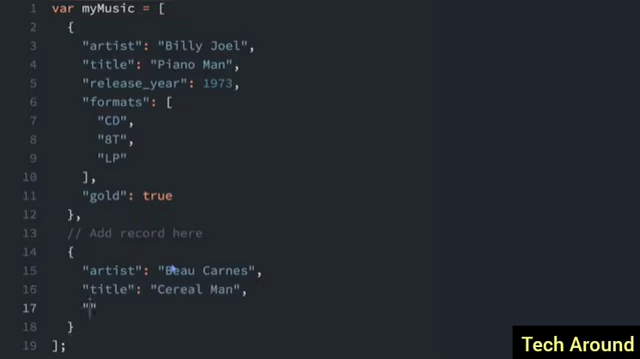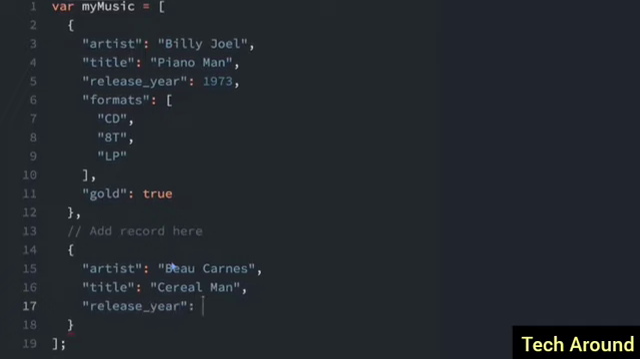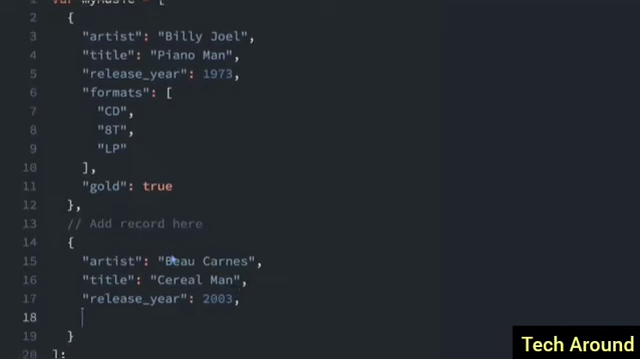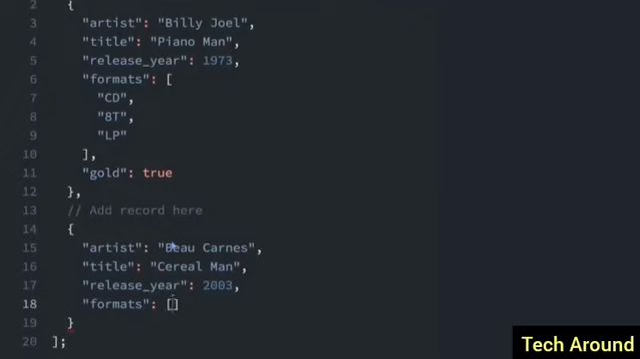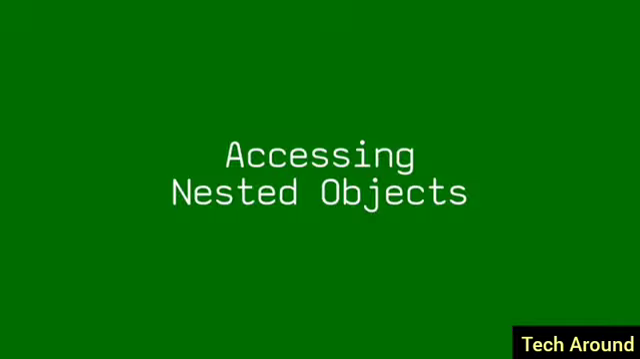The release year will be 2003. And for formats, this is going to be an array. It's just like above, so we can have any format. I'm going to put YouTube video. And now we've created a second object in our myMusic array. Each object holds data in a property, which is the key value format. This is very similar to JSON, which we will talk more about later.